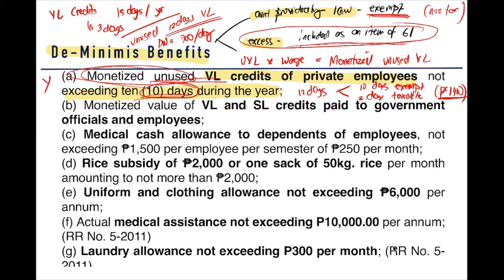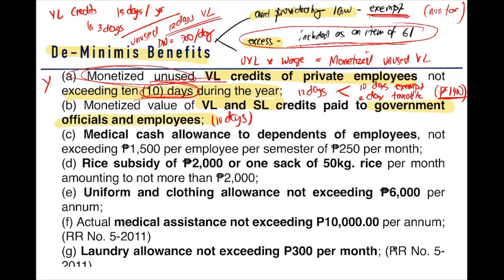Letter A is yearly. Letter B, monetized value of vacation and sick leave. So this is different naman. Ngayon, pwedeng vacation, pwedeng sick leave. 10 days. And this is applicable only to government officials or employees. So mag-ingat kayo guys ha.